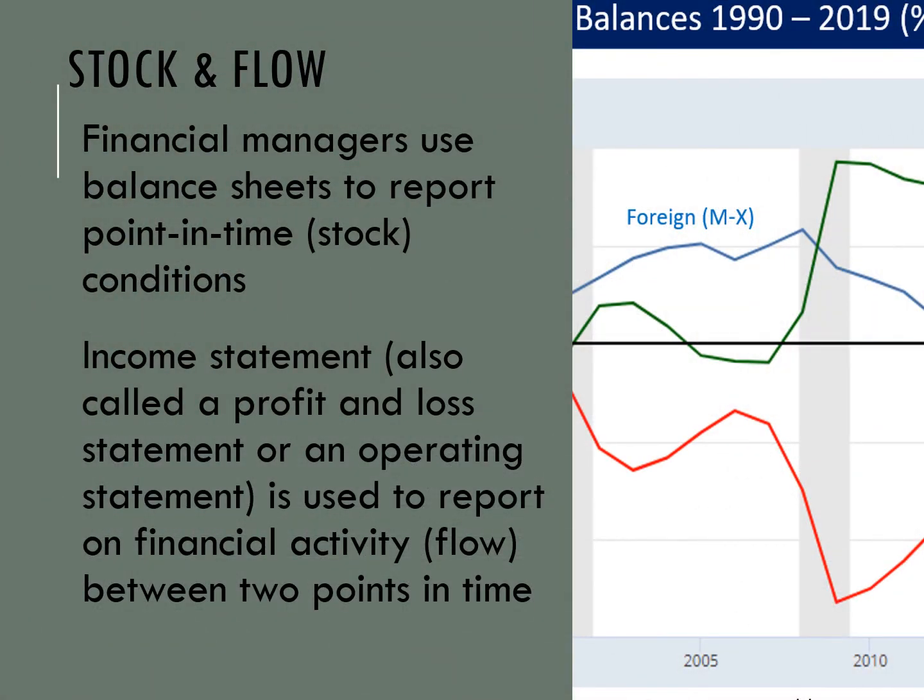Financial managers can use balance sheets to show point-in-time conditions, which is our stock. Then income statements, otherwise known as profit and loss statement or an operating statement, is used to report financial activity between 2 points in time, which is our flow.